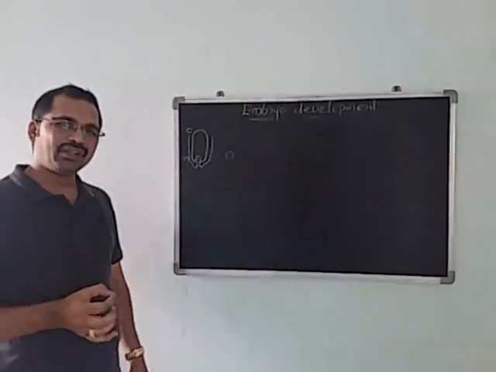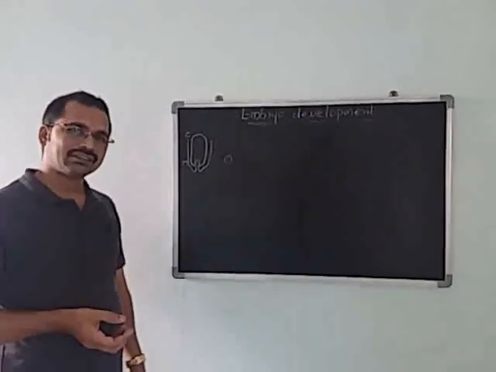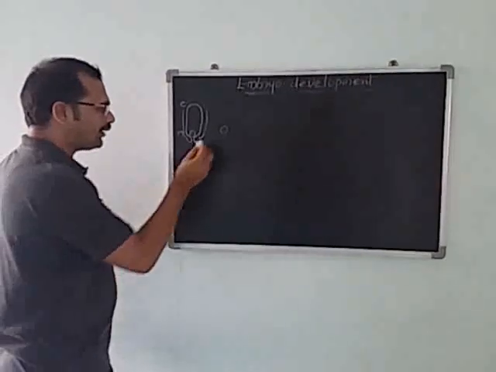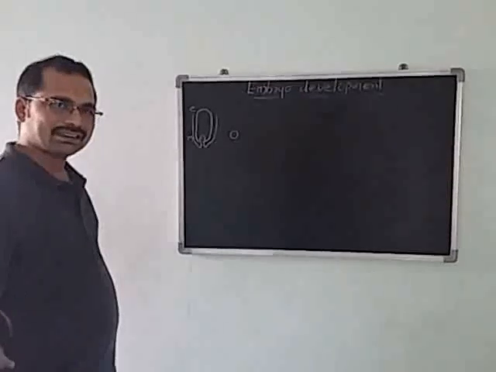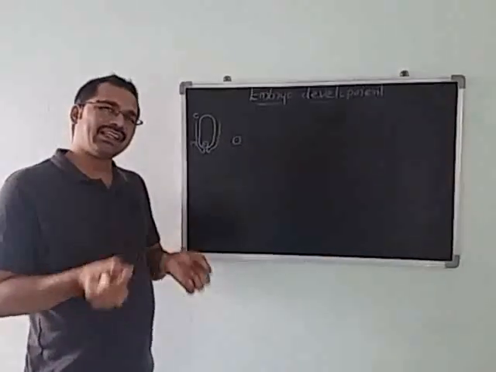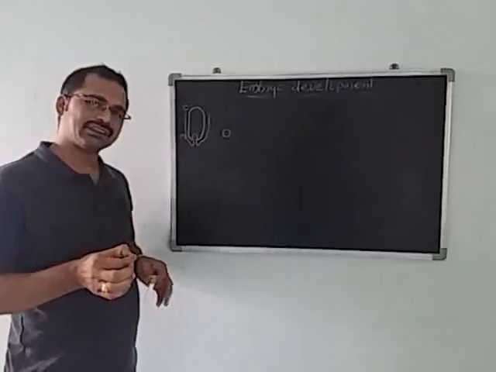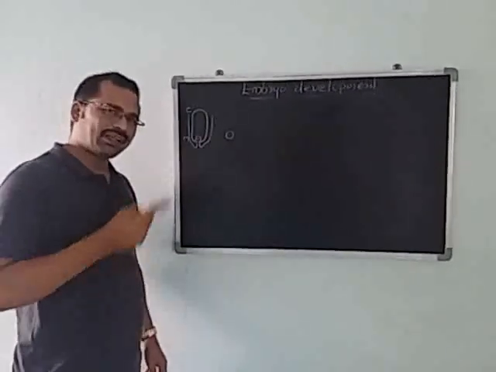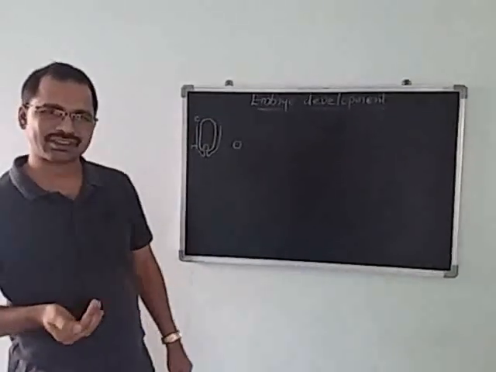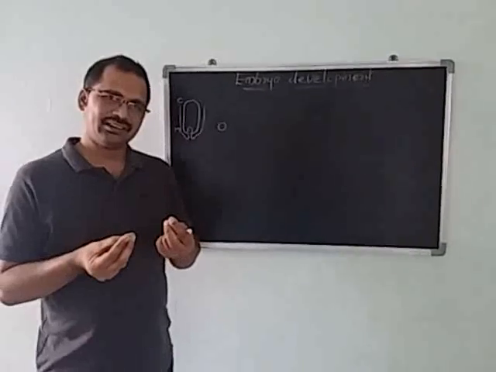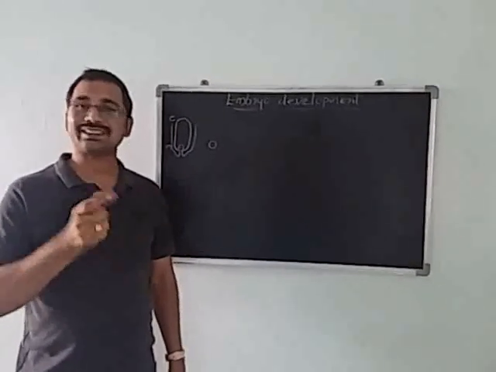The development of the embryo we call embryogeny. The seed varies in monocot and dicot. Seeds greatly vary, but the early embryo development is similar in both.